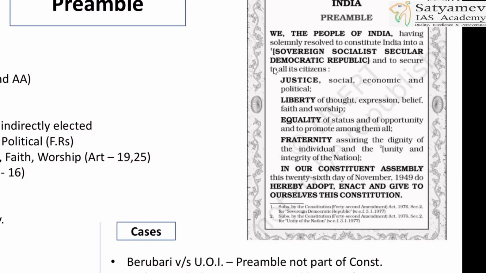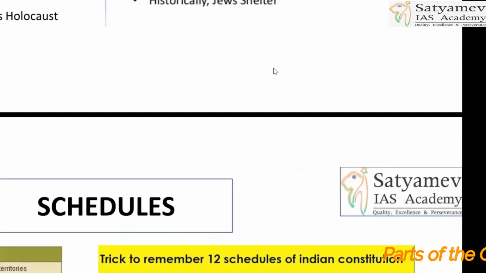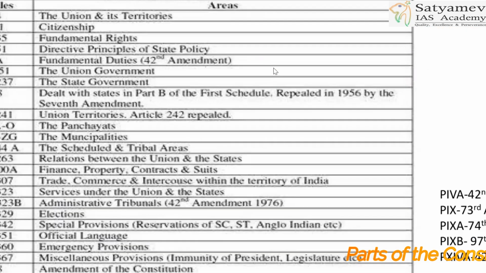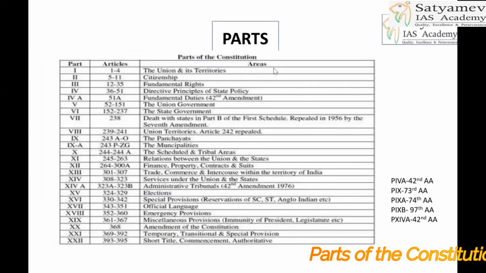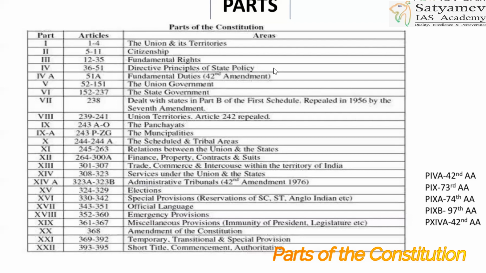That will be there. How many parts are there? Total number of parts 25, but it is numbered till 22. Look at it, how these 25 parts are there. This is the 25 parts. All right. Look at this.